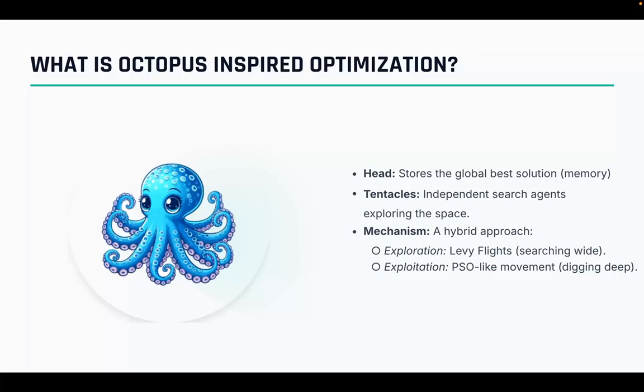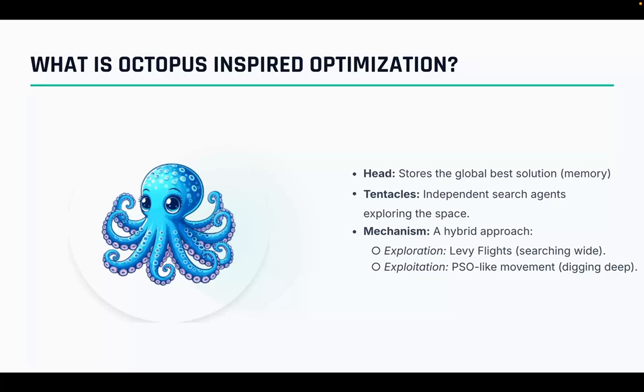So, how do we solve this? We look to nature, specifically the octopus. The octopus is unique in the animal kingdom because of its decentralized nervous system. Its brain, the head, makes high level decisions, but its arms, the tentacles, have their own mini brains and can explore independently. The OIO algorithm mimics this exact structure to solve optimization problems.